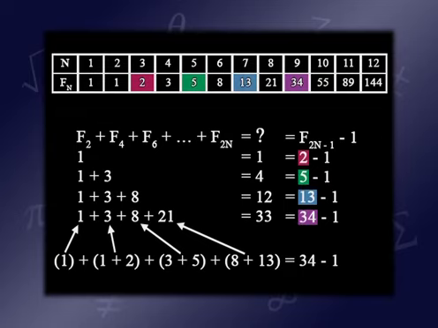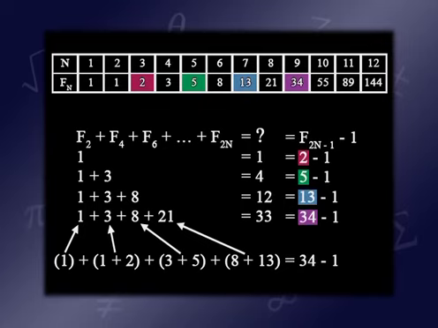And the 21, we'll write that as 8 plus 13. So as I'm adding every other Fibonacci number, what I really have are 1 plus 1 plus 2 plus 3 plus 5 plus 8 plus 13, which is exactly the same pattern that we had before. And so that's 34 minus 1, just like we saw before.